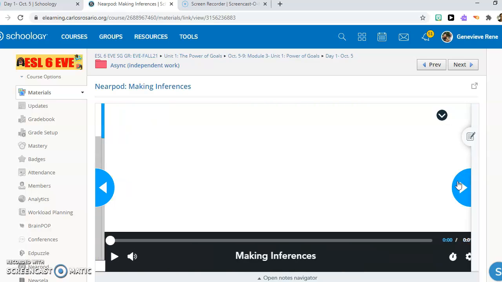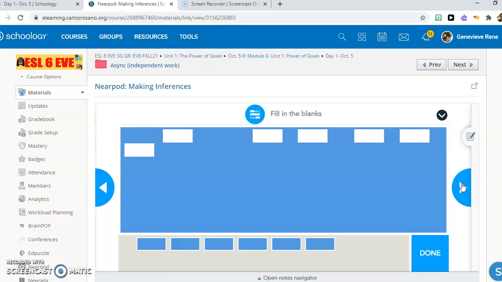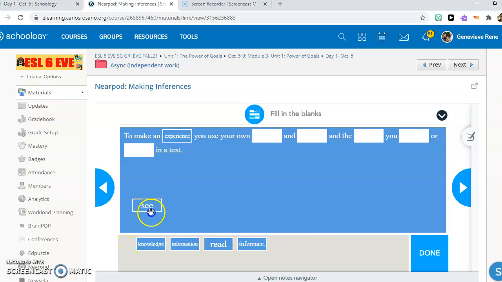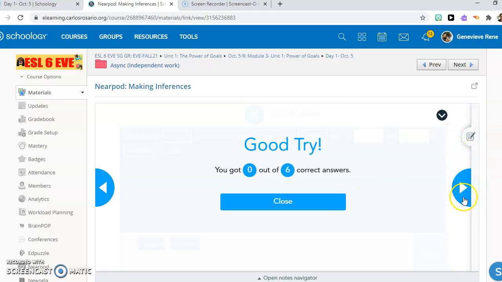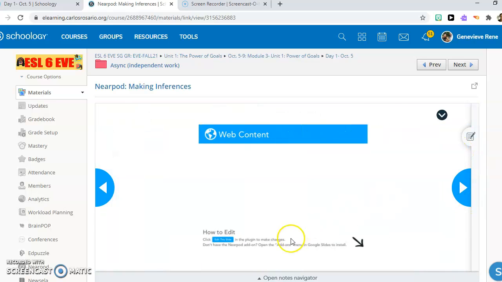All right. Then you watch another video, and this is fill in the blank. Now to do this, you click and drag what you think is which word goes in the box. And you click done. And then next.